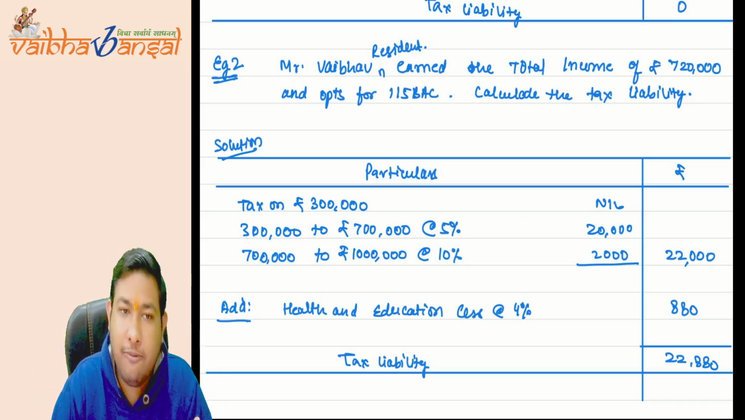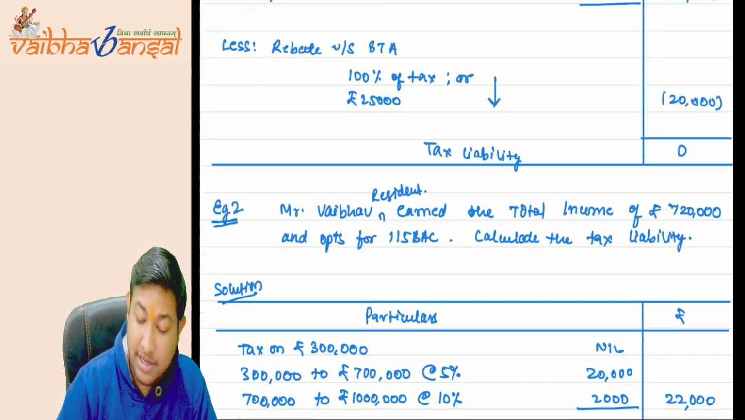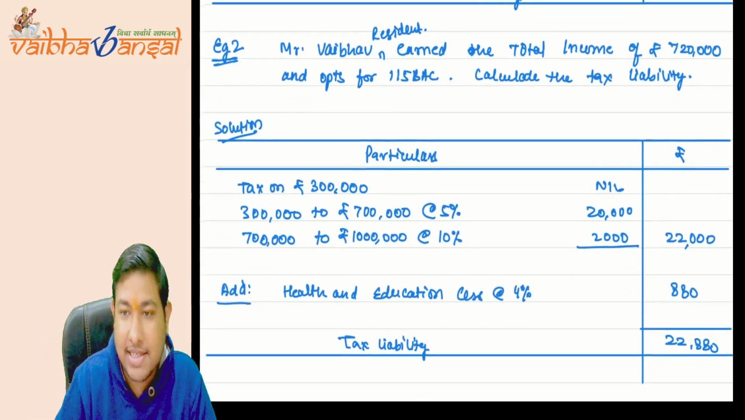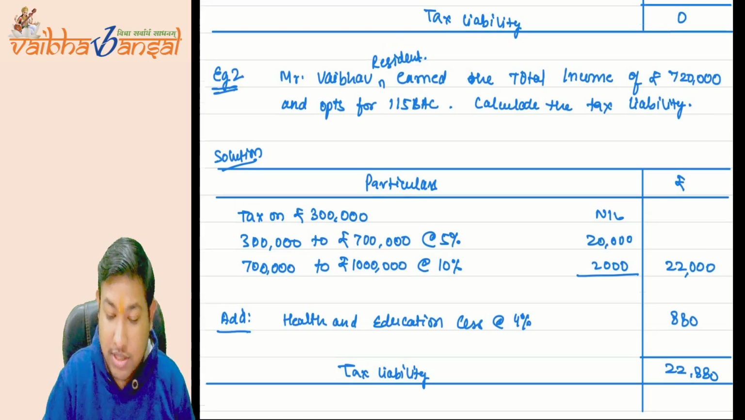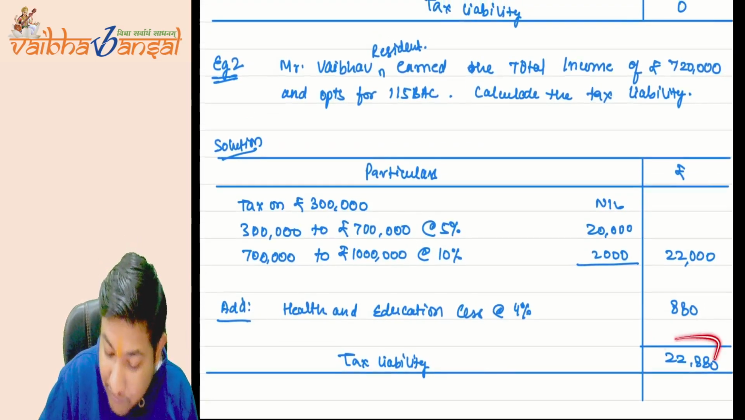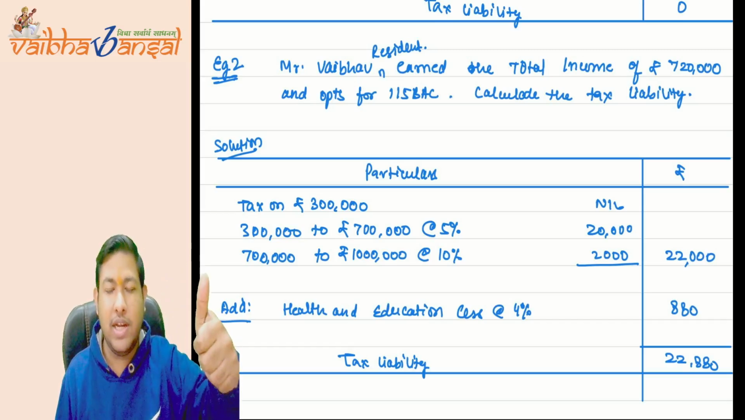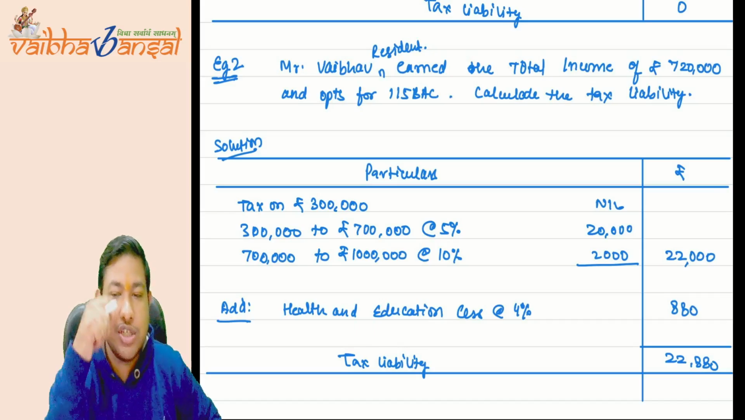Again, the same thing of marginal relief comes here, because the increase in income is 20,000. But what is the increase in the tax? The tax increases to 22,880, because earlier we were giving 0, now we are giving 22,880. My increase in income is only 20,000, but my increase in tax comes to 22,880. This is the real hardship.